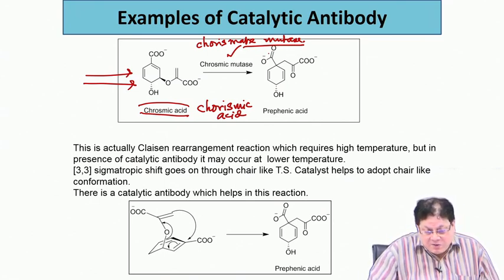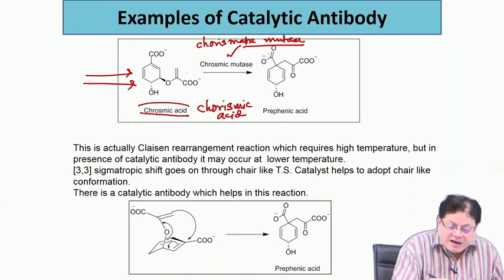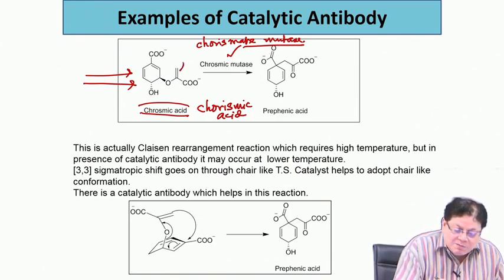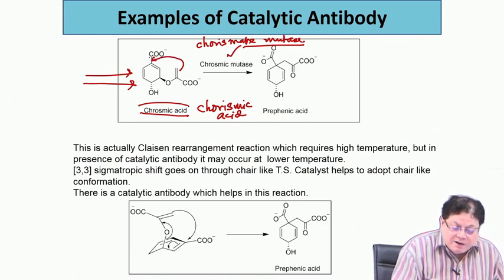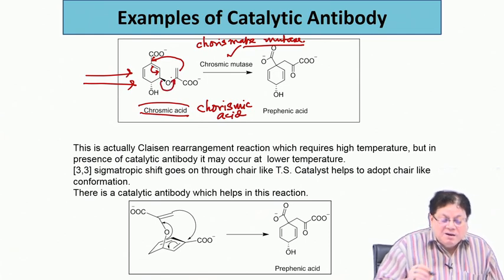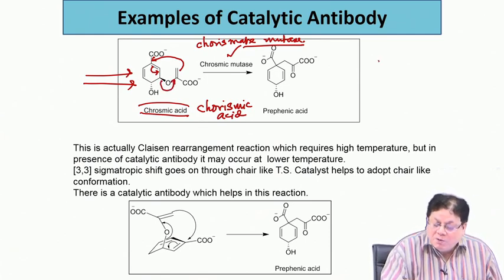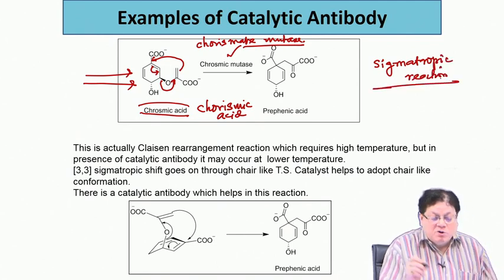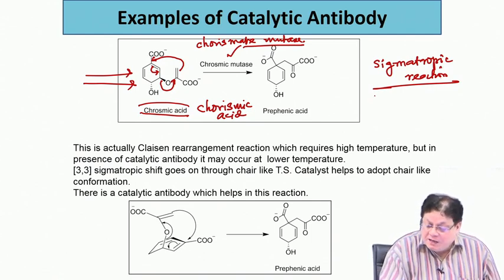Now, if you look at this reaction, if you want to do it chemically, you can, but you have to heat it at a very high temperature. In organic chemistry, we do it like this: this one goes here, this comes there, and that goes here. This is an example of what is called a sigmatropic reaction, and specifically this is called a 3,3 sigmatropic reaction.